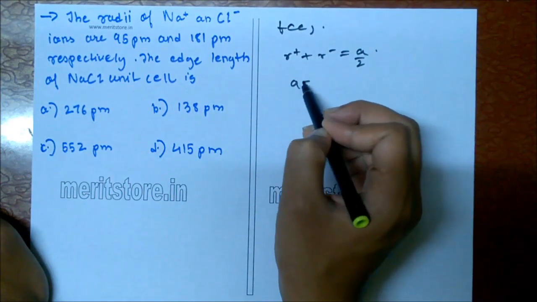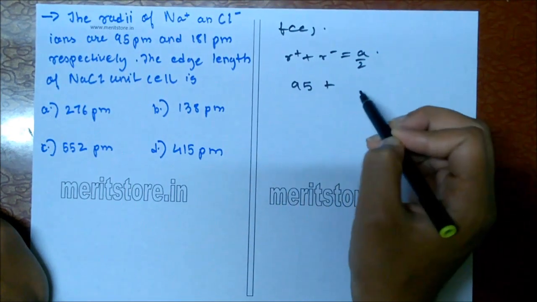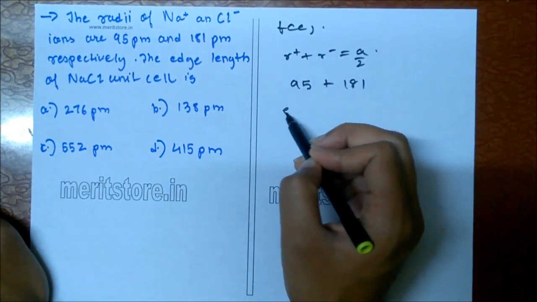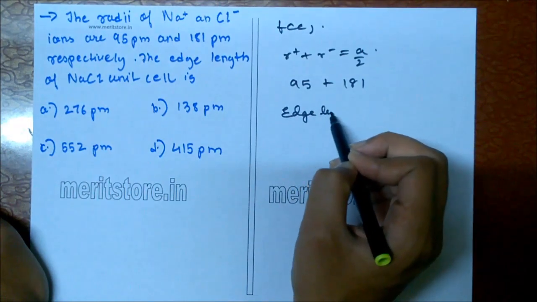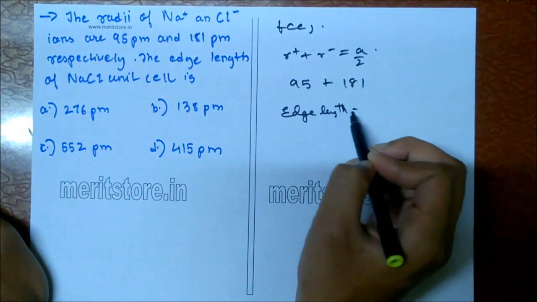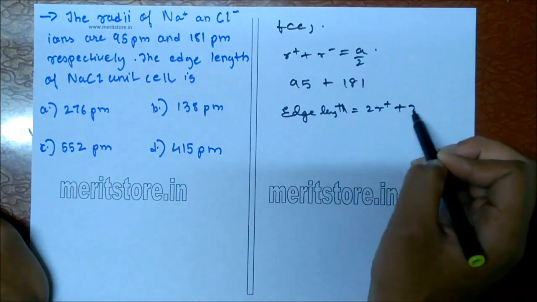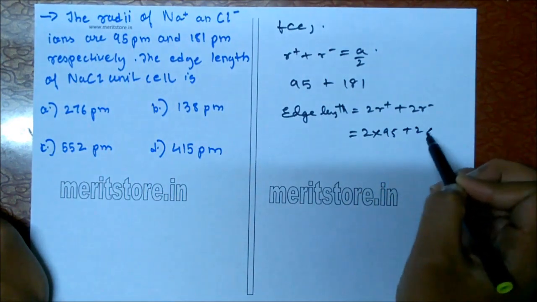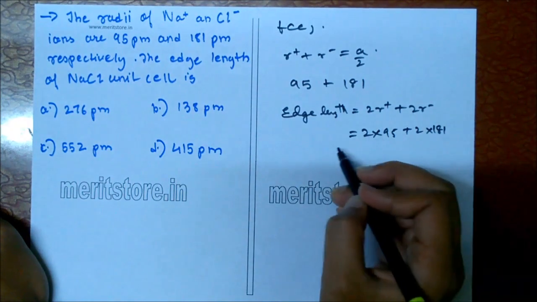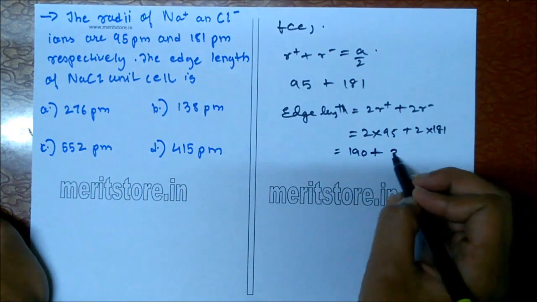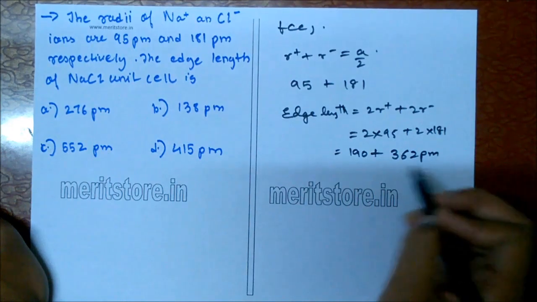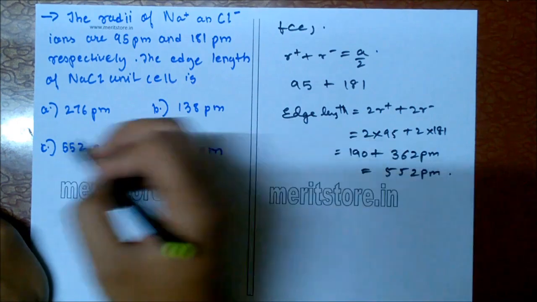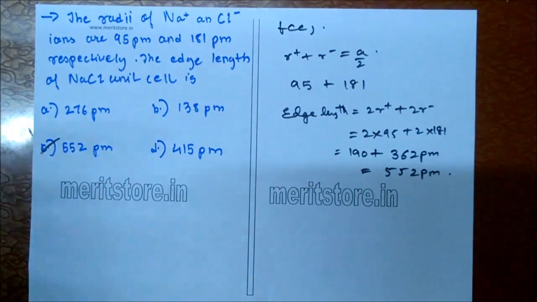R plus is given as 95 picometer and anionic radius as 181 picometer. So edge length is equal to 2r plus plus 2r minus. So we can write this as 2 into 95 plus 2 into 181 picometer, 190 plus 362 picometer, which is equal to 552 picometer. Option C is the correct edge length.